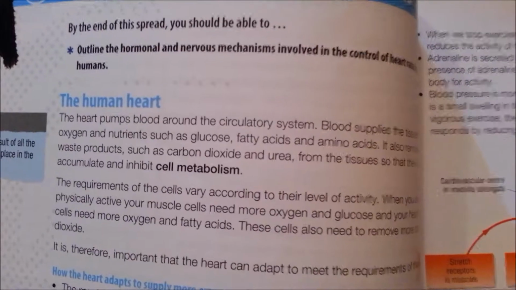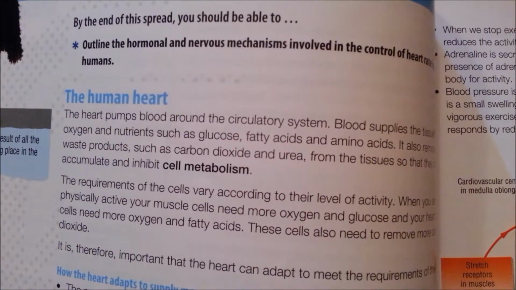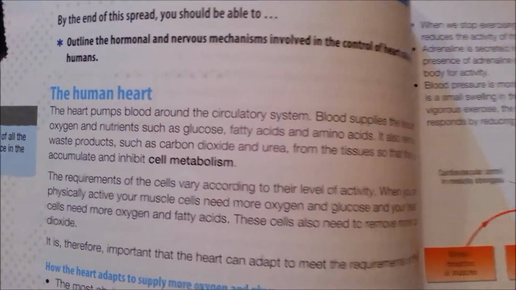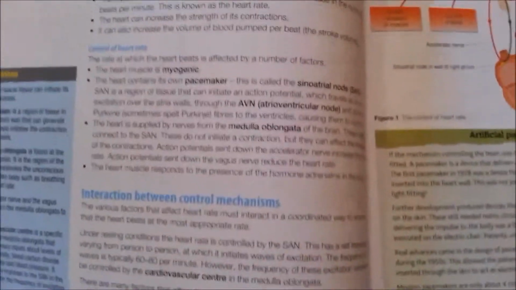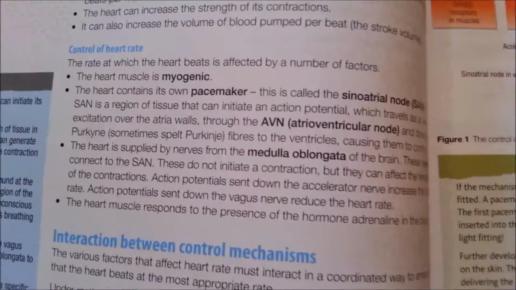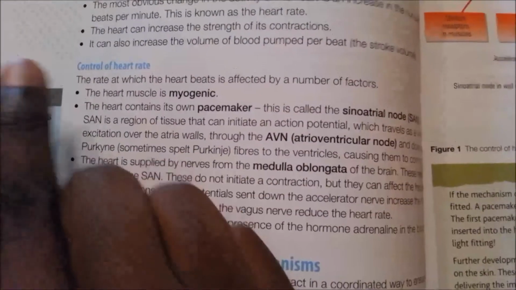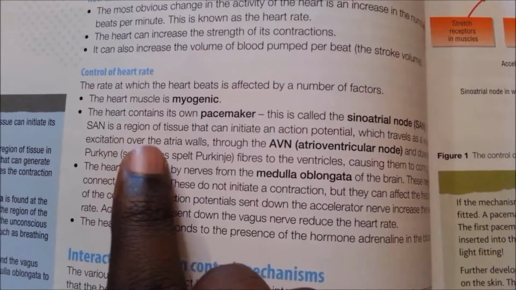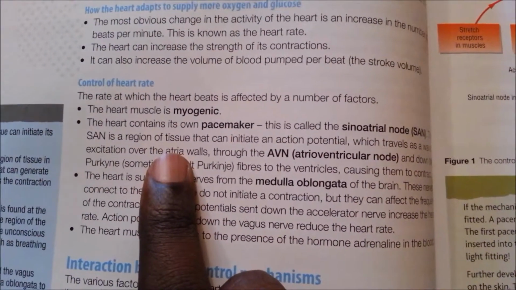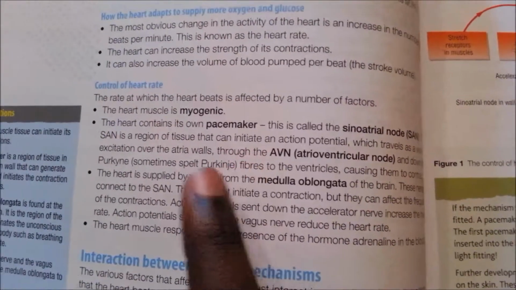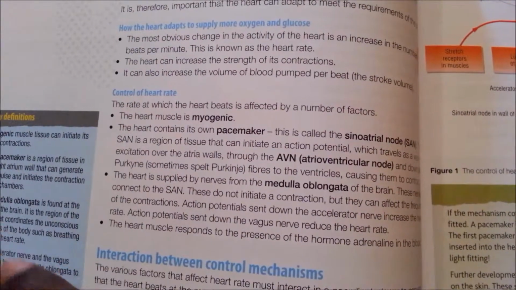Here I'm going to outline how the hormonal and nervous mechanisms are involved with the control of heart rate in humans. I'm going to move down here to where it talks about the control of the heart rate. It states that the heart contains its own pacemaker. This is called the sinoatrial node, and is a specific region of tissue which initiates an action potential, something we've learnt about in past pages.